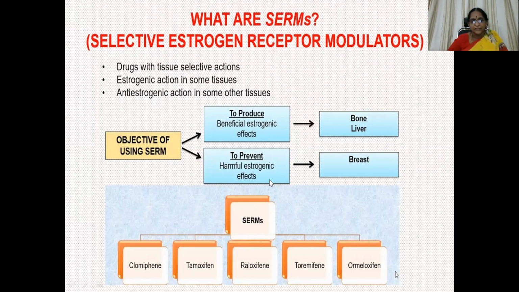We have seen in the other slide that estrogens do produce beneficial as well as harmful effects. So we want to take advantage of the beneficial effects and prevent the harmful effects also. Beneficial effects are seen in bone and liver. Harmful effects are seen in breast. Those are to be prevented with the usage of selective estrogen receptor modulators.